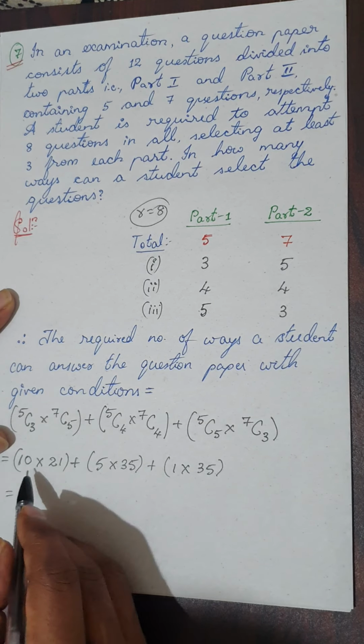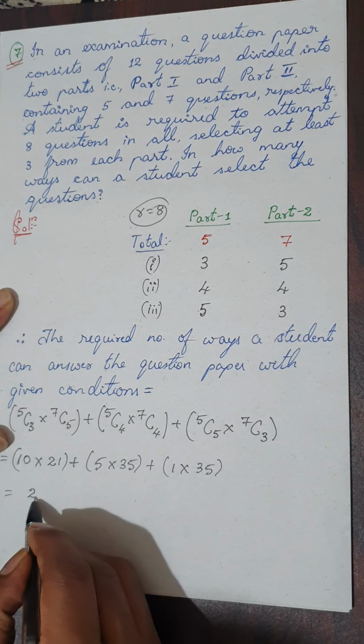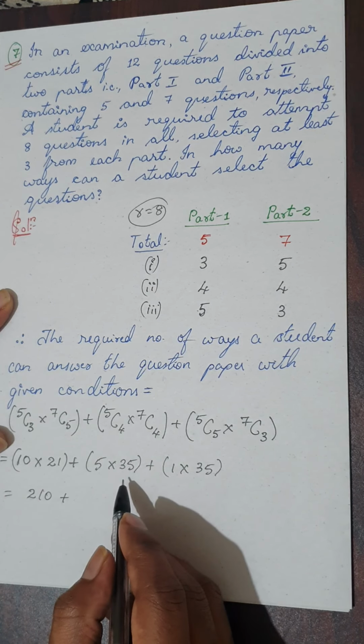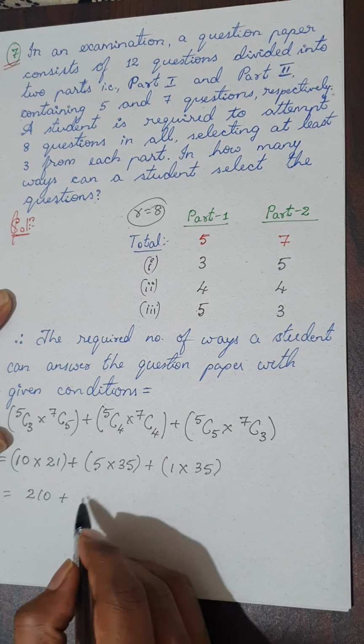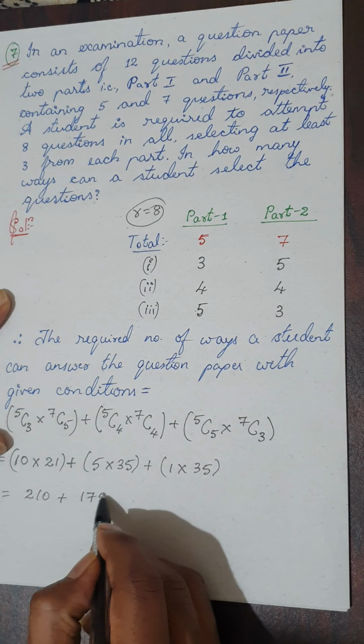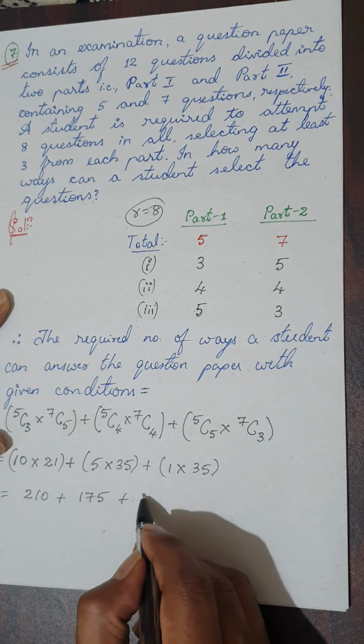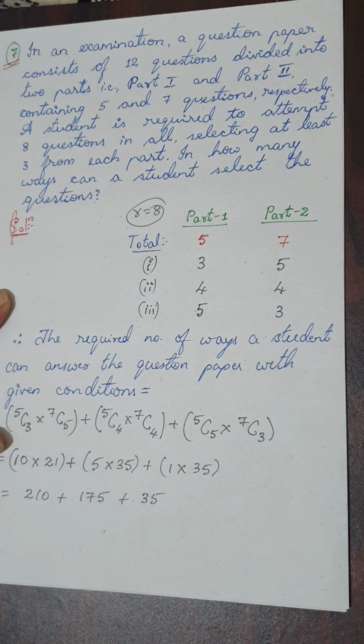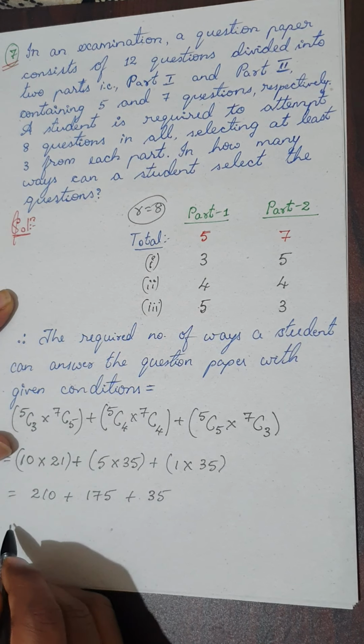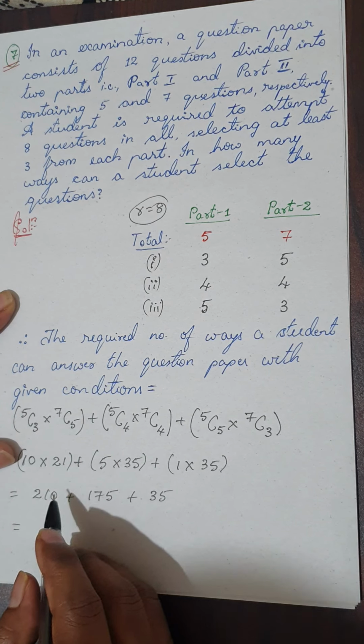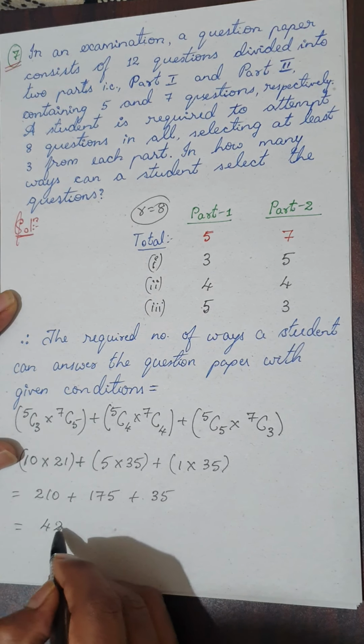So 21 into 10 will give me 210, plus 35 into 5 will be nothing but 175, plus 35 into 1 will give me 35. Finally, if you add everything, you will get 420 ways.